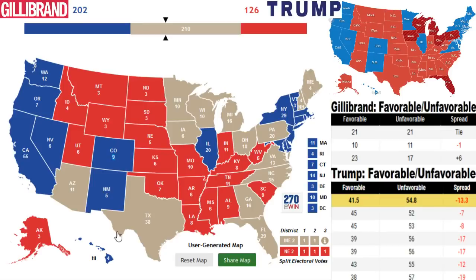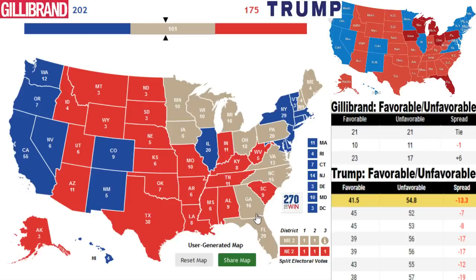Now, a couple of states here where we think Trump can do well against Gillibrand: Arizona, he won the state in 2016, as well as Texas. Two states that also have a slight shift in demographics and are becoming more Democratic over time, but we still feel like the lack of name recognition, and the fact that Trump was able to get over Clinton in these two states, means he would probably be able to carry them again this time around. And again, guys, I'm going to be talking about it a lot throughout the rest of this video: Gillibrand just doesn't have that name recognition, which is definitely hurting her, and will be hurting her in a lot of these states that we're going to talk about.